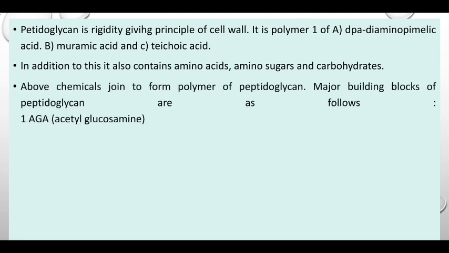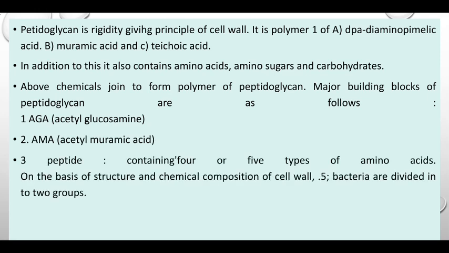These chemicals join to form the polymer peptidoglycan. The major building blocks of peptidoglycan are as follows: NAG, and NAM, acetylmuramic acid, with a peptide containing 4 or 5 types of amino acids. On the basis of structure and chemical composition of the cell wall, bacteria are divided into two groups: gram-positive bacteria and gram-negative bacteria.